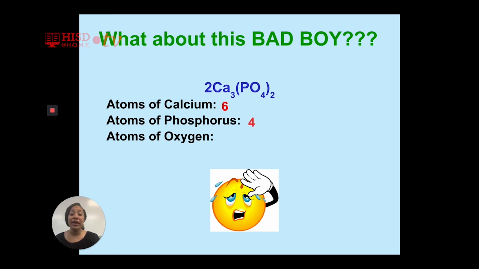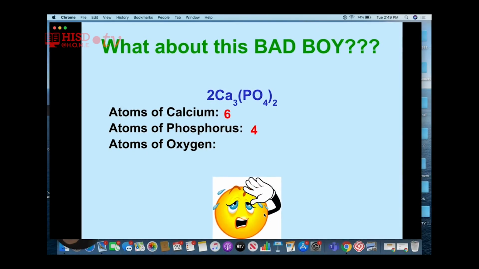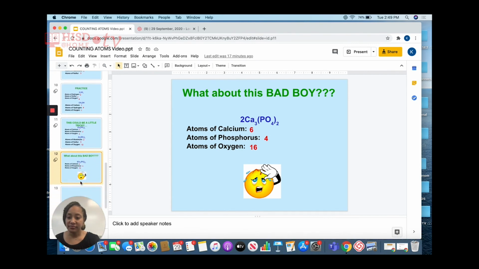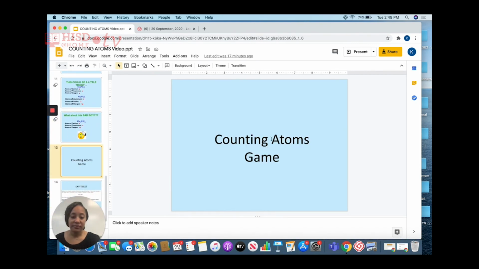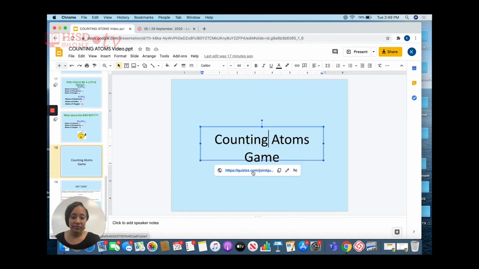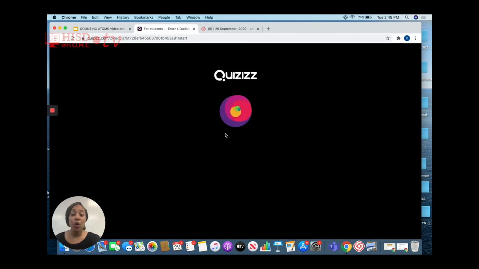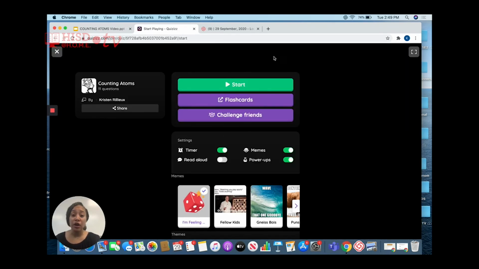We're going to go into our game for today. And we're going to practice what we learned during our introduction and guided practice.